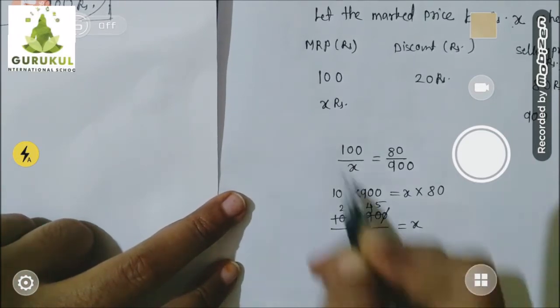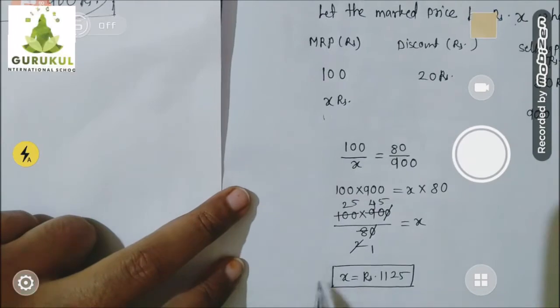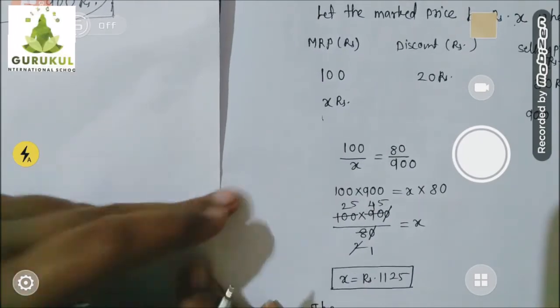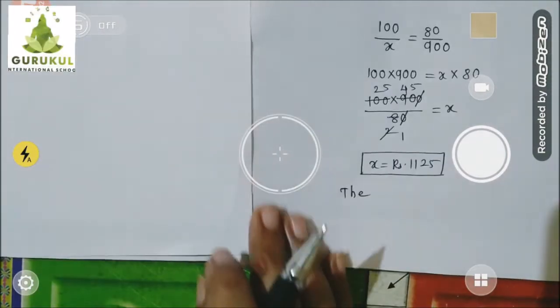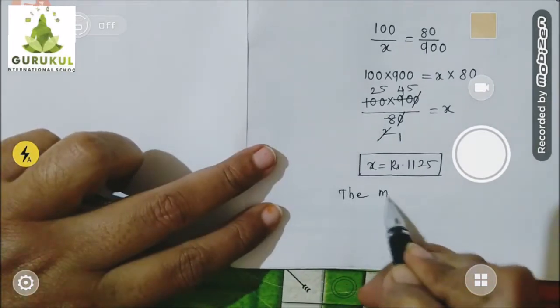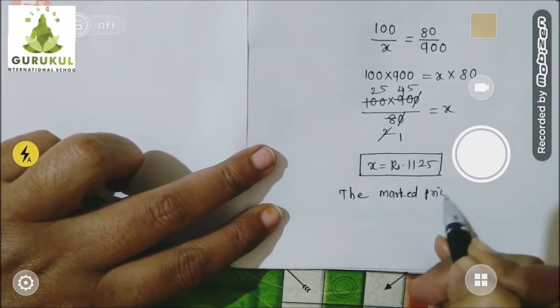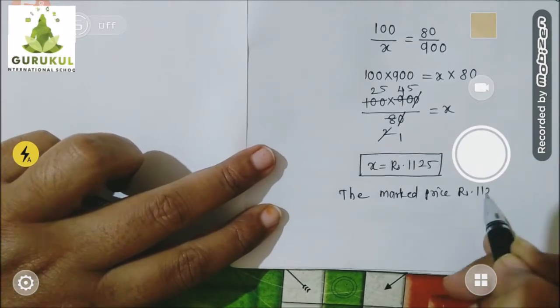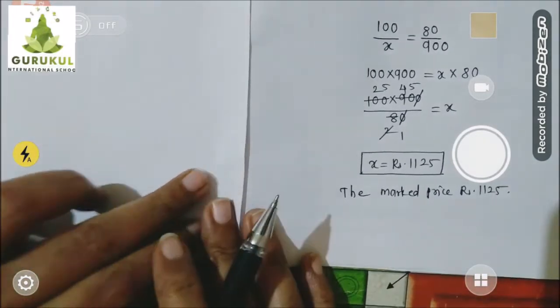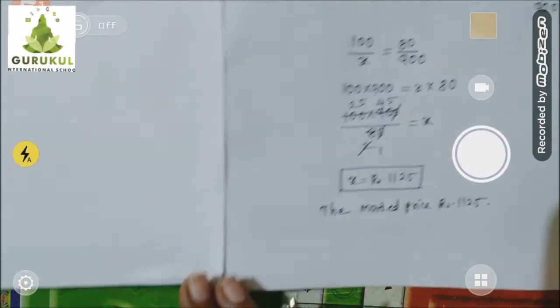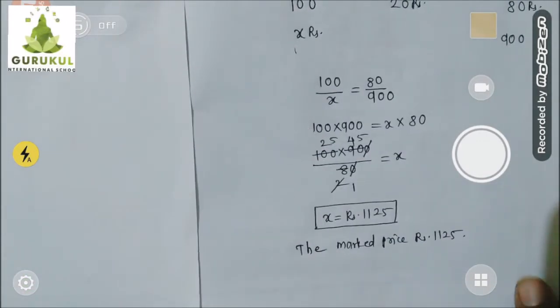But what was our X? X was mark price. So finally the mark price is rupees 1125. This is our final answer. I hope you understood, children.